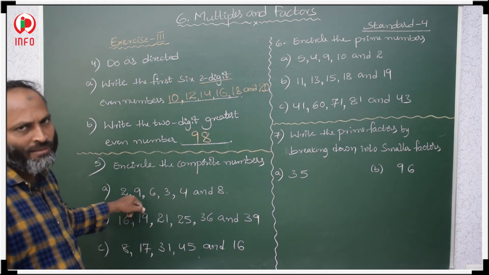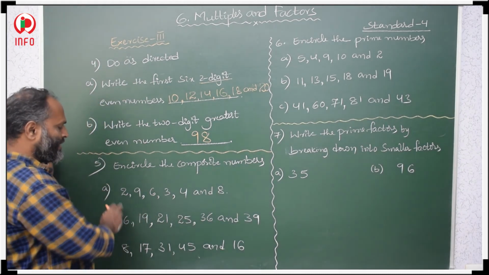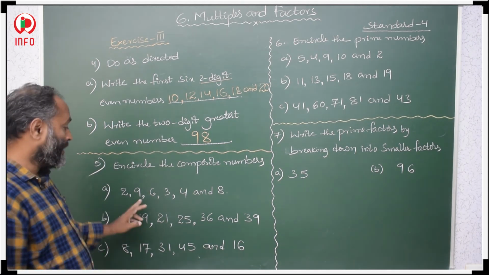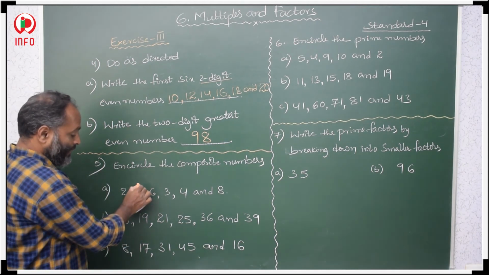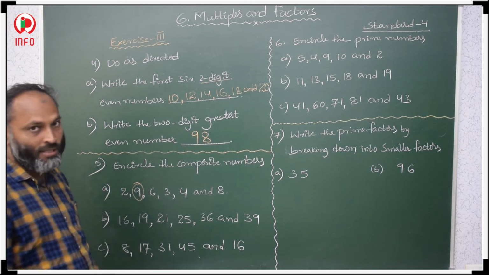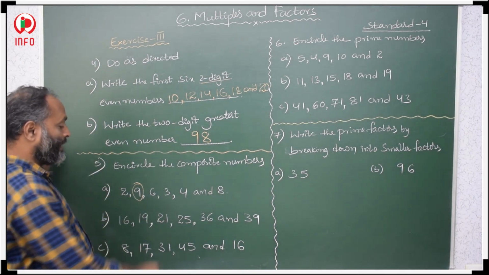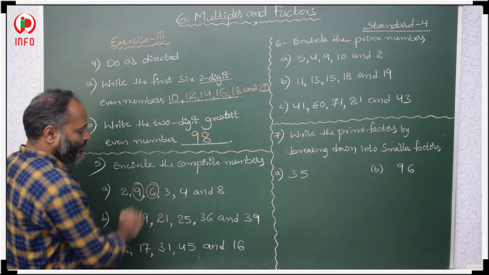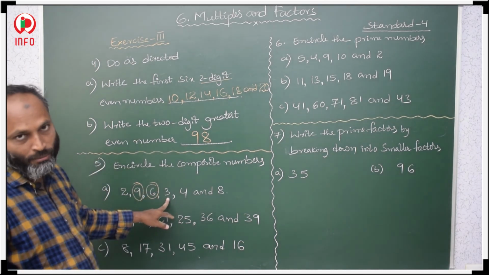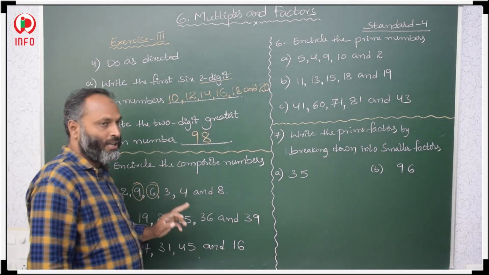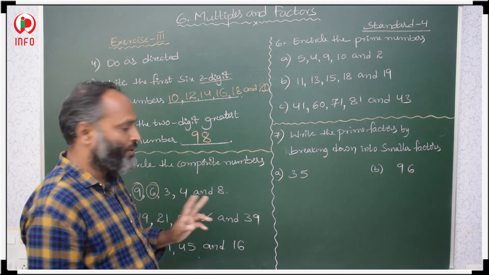Here, 2 is divisible by 1 and itself, so this is a prime number. 9 will come in the 3 table, 3 3s are 9, so we have to circle this. And 6 will come in the 2 table, an even number, so this is a composite number. This is a prime number: 3 is divisible by only 1 and itself, so that is a prime number.